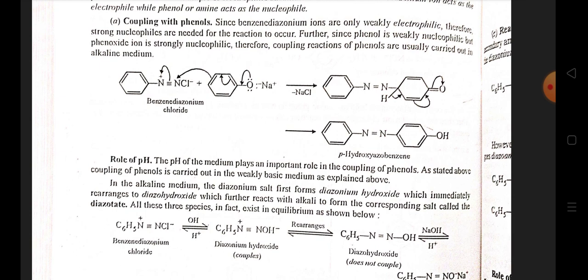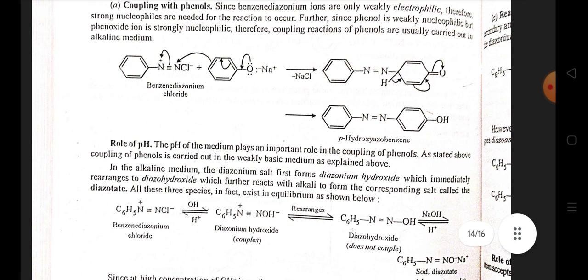Since benzene diazonium ions are only weak electrophiles, strong nucleophiles are needed for the reaction to occur. Further, since phenol is a weak nucleophile but phenoxide ion is a strong nucleophile, coupling reactions of phenol are usually carried out in alkaline medium. Now we will discuss the role of pH.